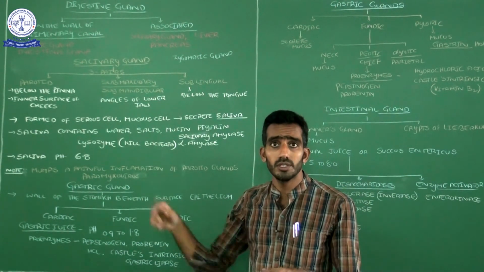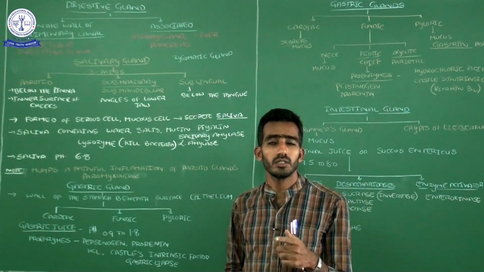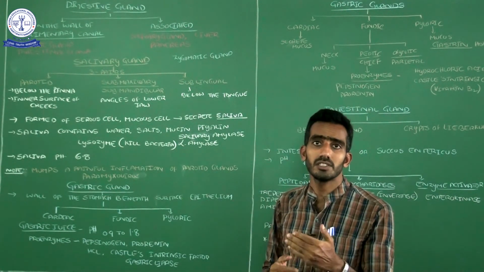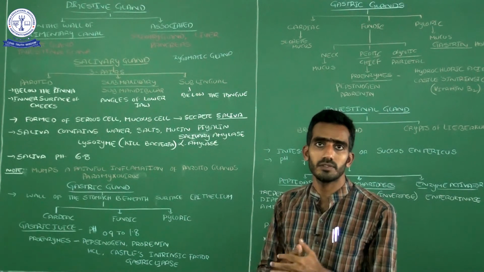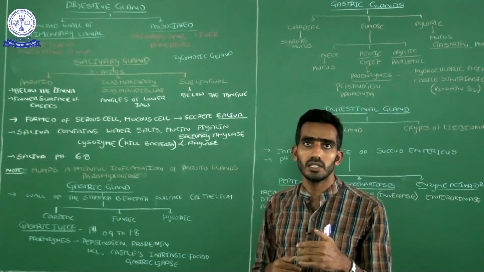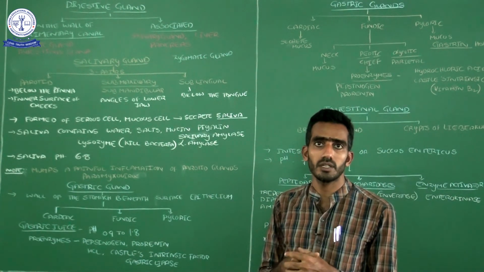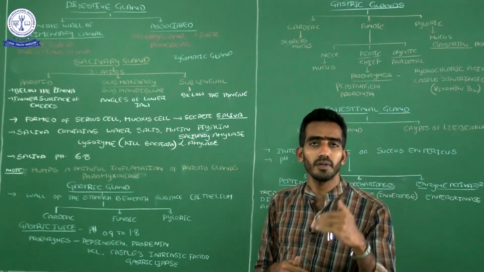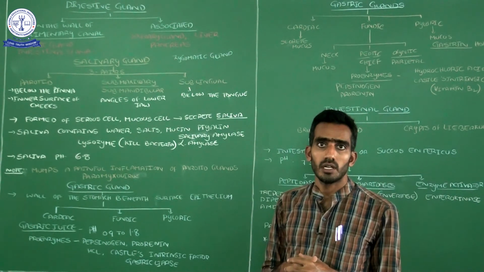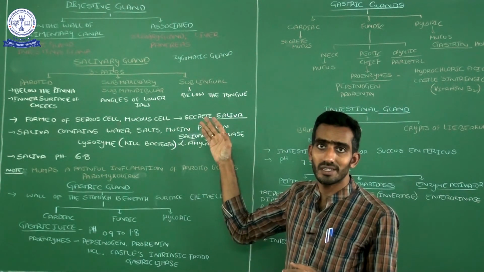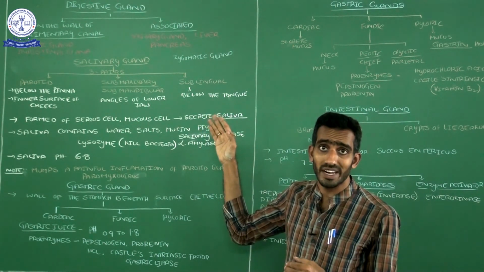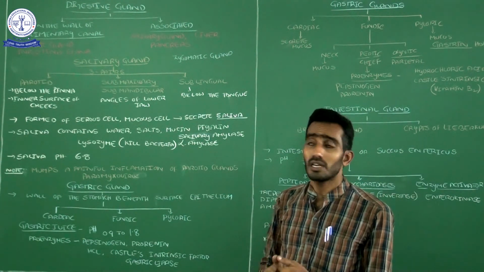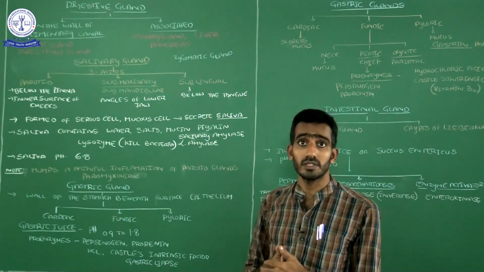Before starting this video session, in the previous videos we already started the physiology of human beings. In that, one of the first topics was digestion, the human digestive system. The diagrammatic explanation is complete, and now, along with the digestive tract, the alimentary canal, some associated glands are present.